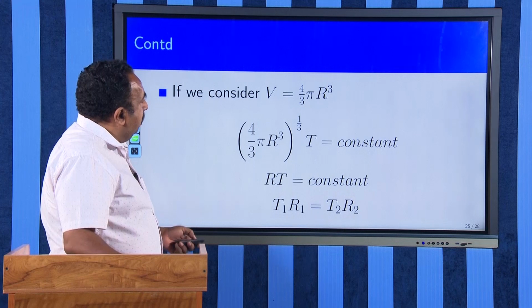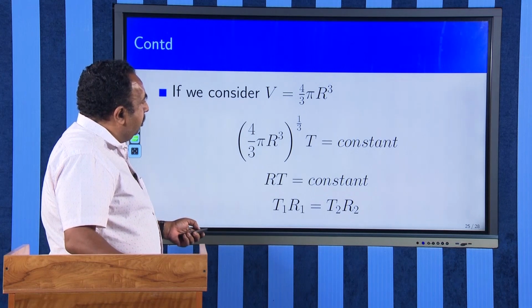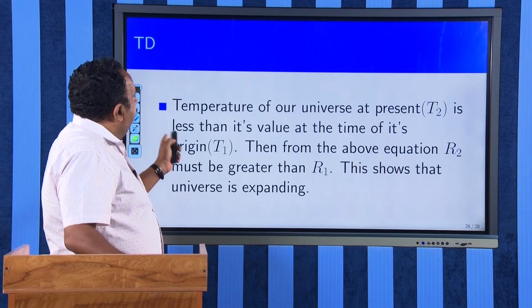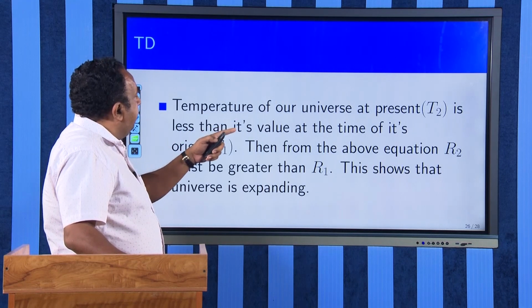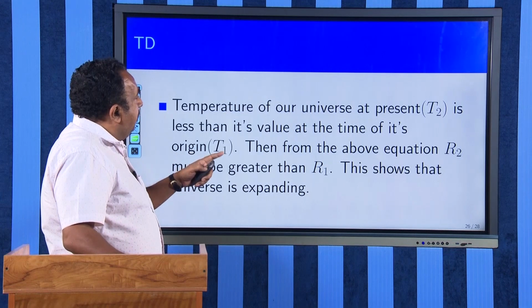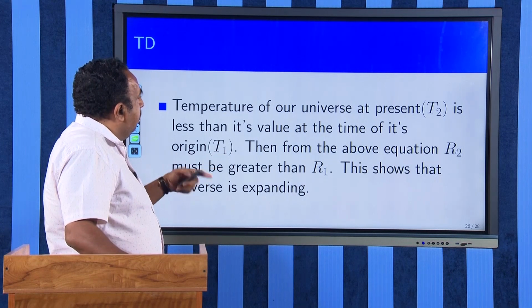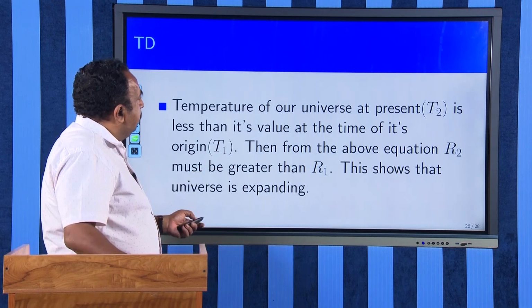This is the equation, T1 R1 is equal to T2 R2, and therefore the temperature of our universe at present, T2, is less than its value at the time of its origin, T1. Then from the above equation, R2 must be greater than R1. This shows that the universe is expanding.